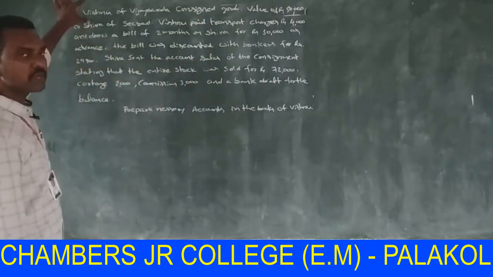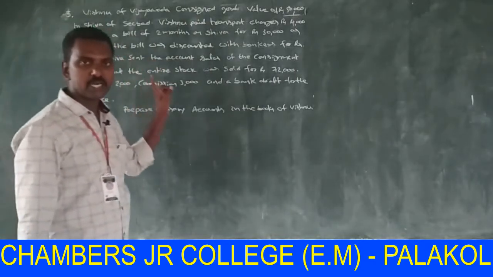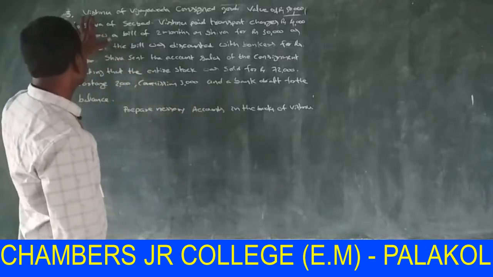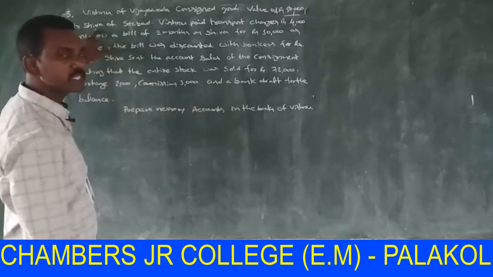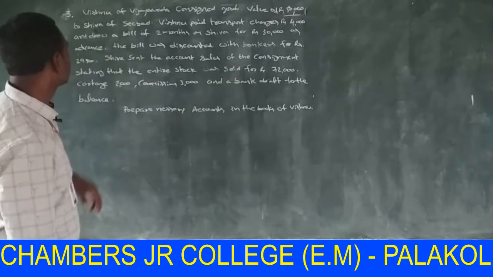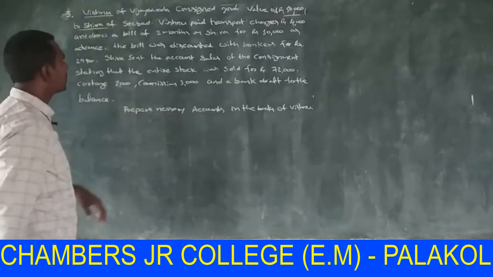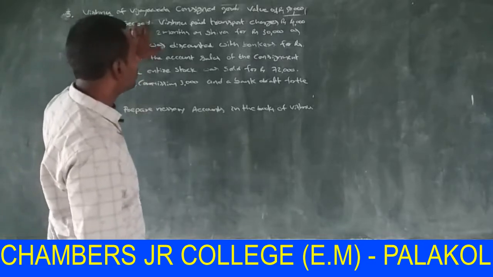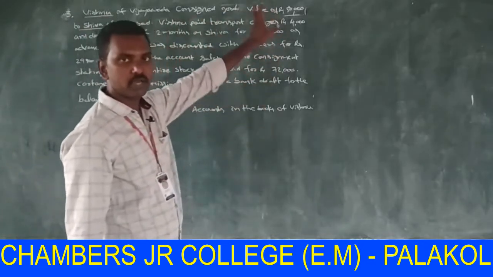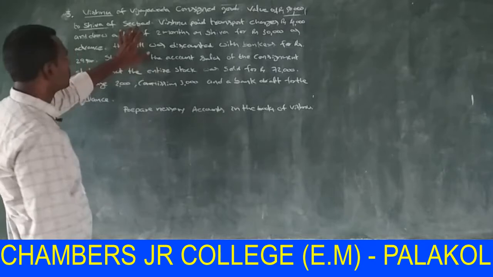Here the sender Vishnu is the consignor and the receiver Shiva is the consignee. Vishnu consignor, Shiva consignee. The value of goods is 50,000.